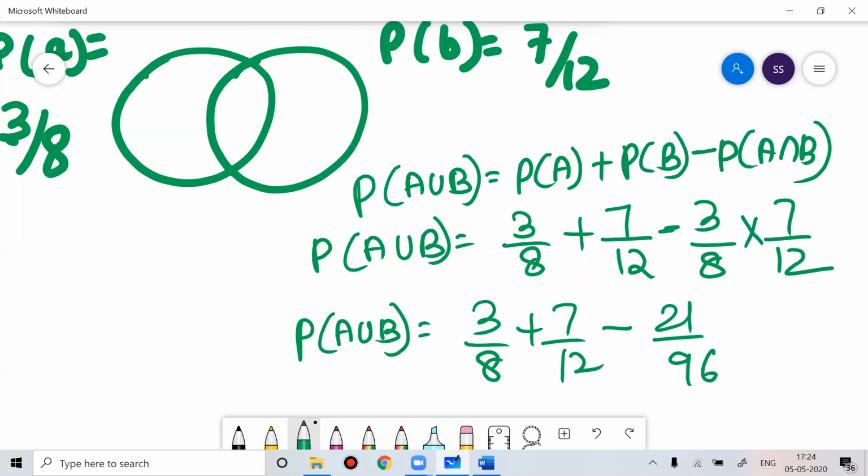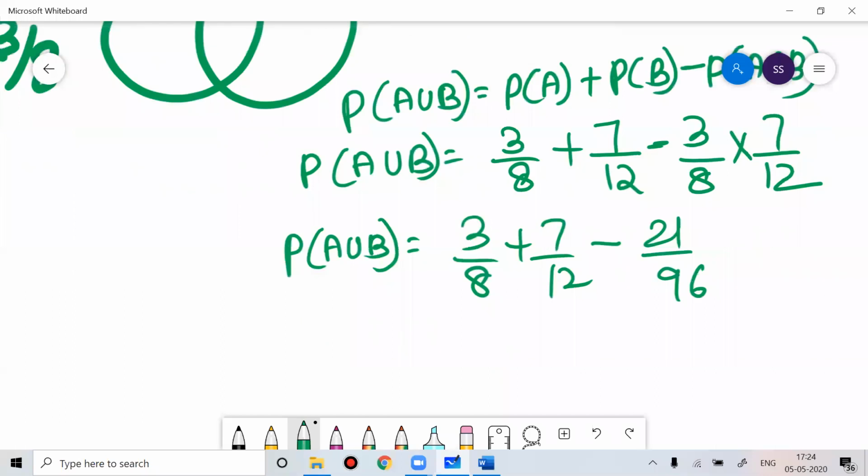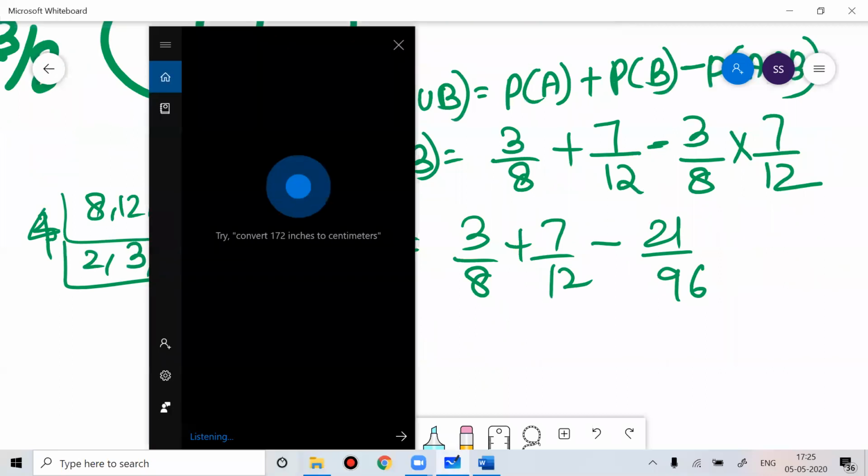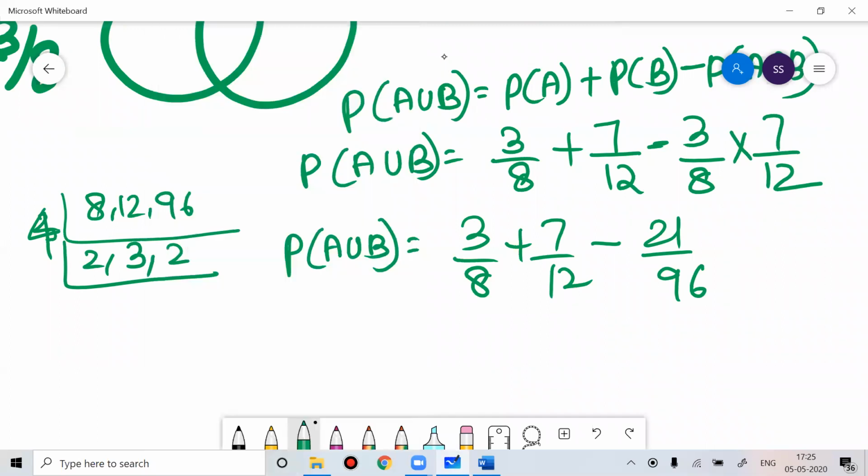So you can take the LCM of 8, 12 and 96. I think 96 would be the LCM. Going by 4, this is 2, this is 3, this is 4, so 2, 3 and 24.